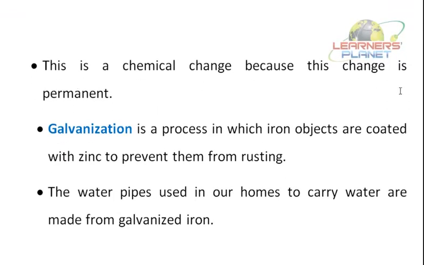So this is a chemical change, because this change is permanent, and at the same time a new substance is formed. Initially there was iron. Initially there is oxygen. Initially there is water. But when they react, they form iron oxide.